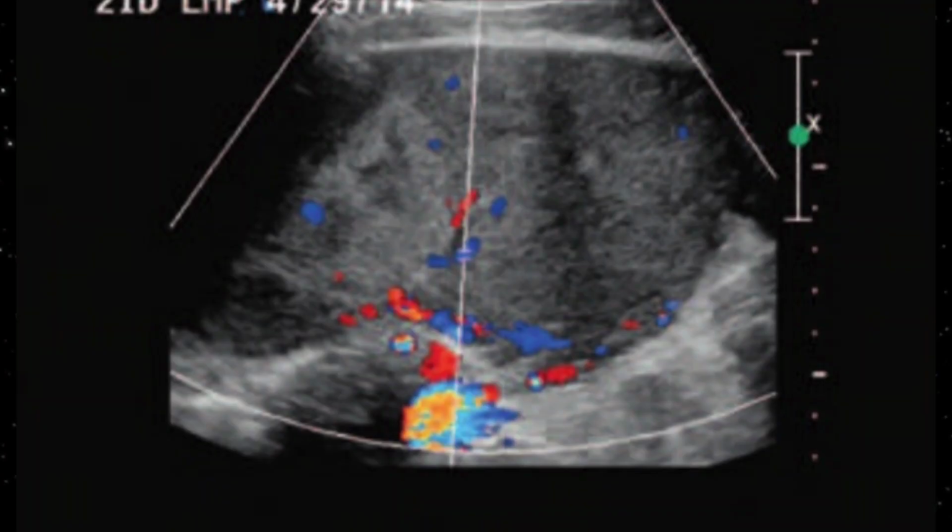Here is another example of lymphomatous metastatic deposits in the bilateral ovaries. On this transvaginal scan you can appreciate a well-defined lesion occupying the entire ovary, and on Doppler you can appreciate vascularity in the peripheral and central parts of the metastatic deposits. The patient already had lymphoma, so there was no doubt, because the patient had a primary and this could have been metastatic deposits. It was easy to pick.